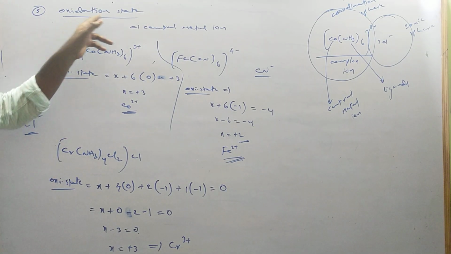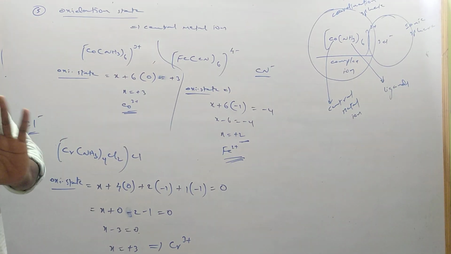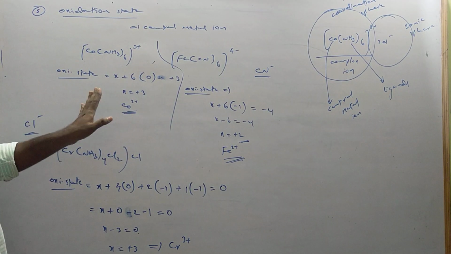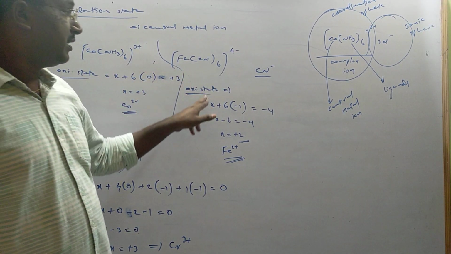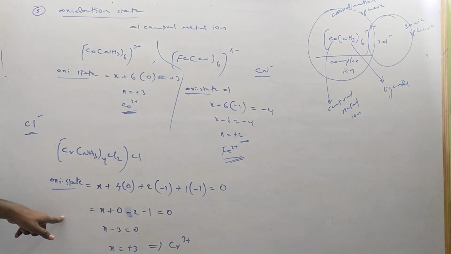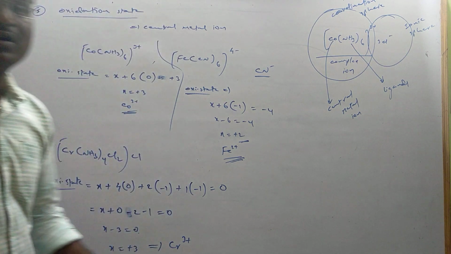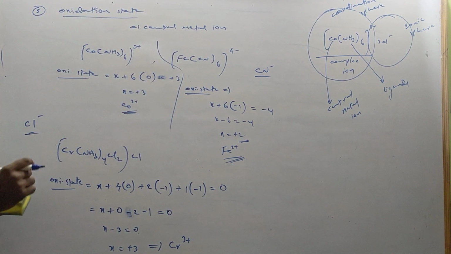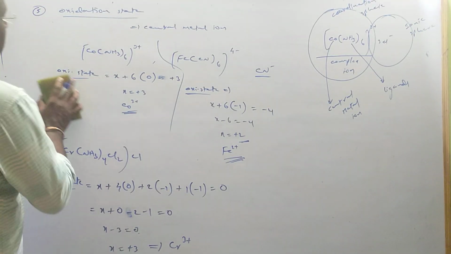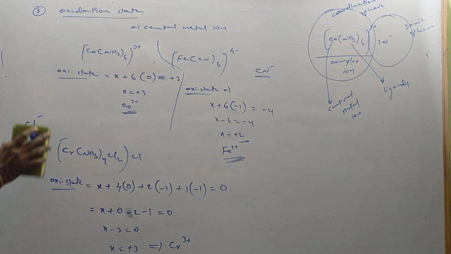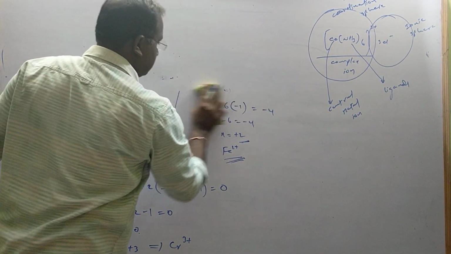That's why I wrote how to calculate the oxidation state of a simple metal ion. This is the simple universal formula to calculate oxidation state. For cation complex, this is the way. For anion complex, this is the oxidation state calculation. For neutral complex, this is the oxidation state calculation. Like that, we can calculate the oxidation state of the central metal ion in the complex. Got it? After that, the oxidation state is completed now. Shall I remove?